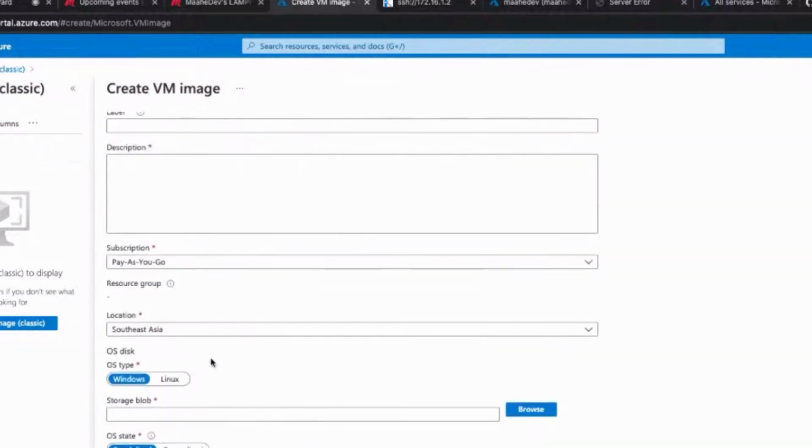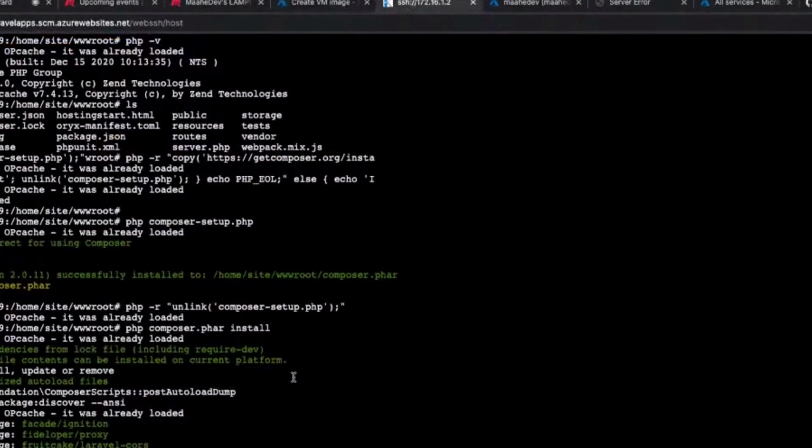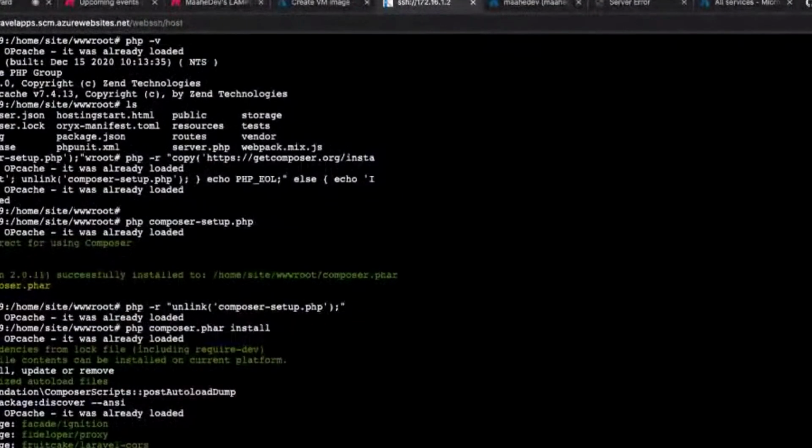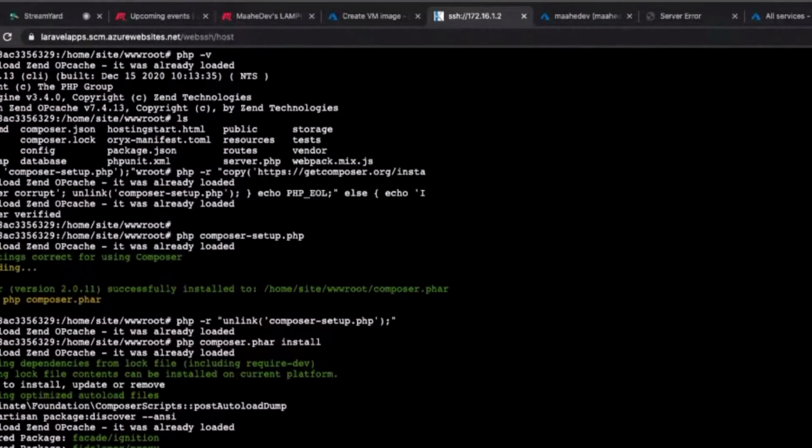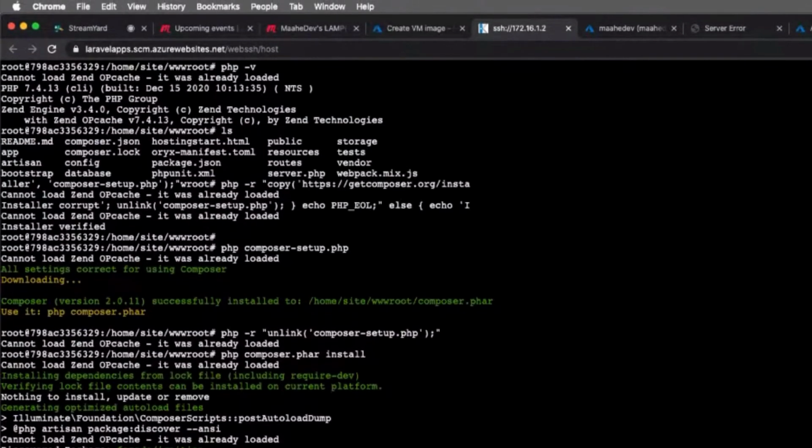Okay. And on this web app, I see that when you SSH into it, it shows the root user. So does that mean we can install anything there? Can we install any Linux packages there? You can install. For example, I have added this composer, and now if I want to push this composer into the global one, we can do that.